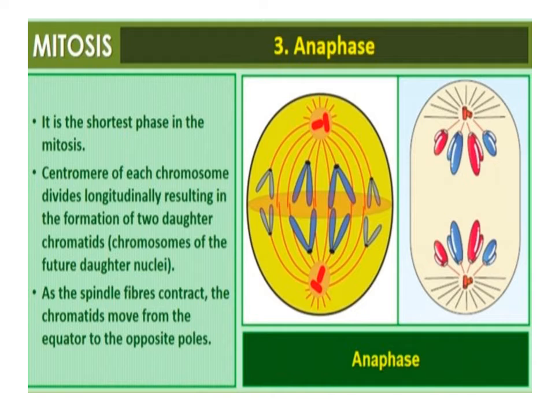As each chromosome moves away from the equatorial plate, the centromere of each chromosome is towards the pole and hence at the leading edge, with the arms of the chromosome trailing behind. Thus, the anaphase stage is characterized by the following key events. One, centromeres split and chromatids separate. Two, chromatids move to opposite poles.